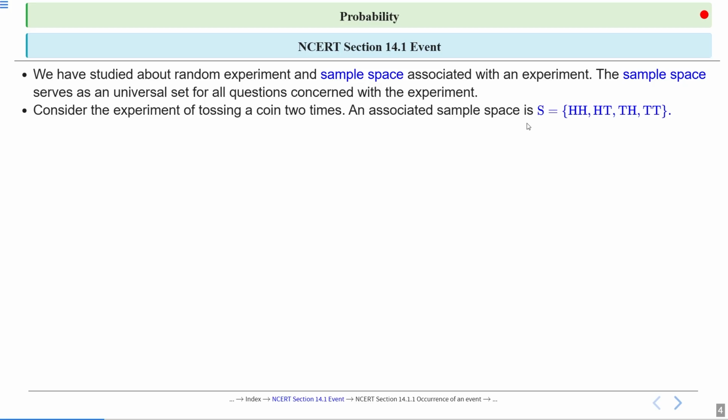So the sample space S is {HH, HT, TH, TT}. This is our sample space of tossing a coin two times.